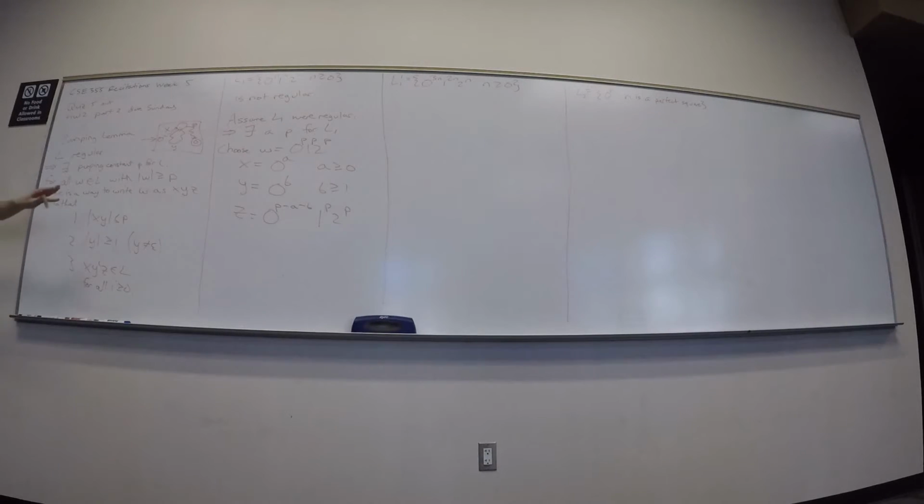So now I'm getting quite toward the end of the board, so I should be thinking about what my contradiction is going to be. What part of the pumping lemma is going to help me get a contradiction really easily? Is there something we haven't used yet? Yeah, the third one.